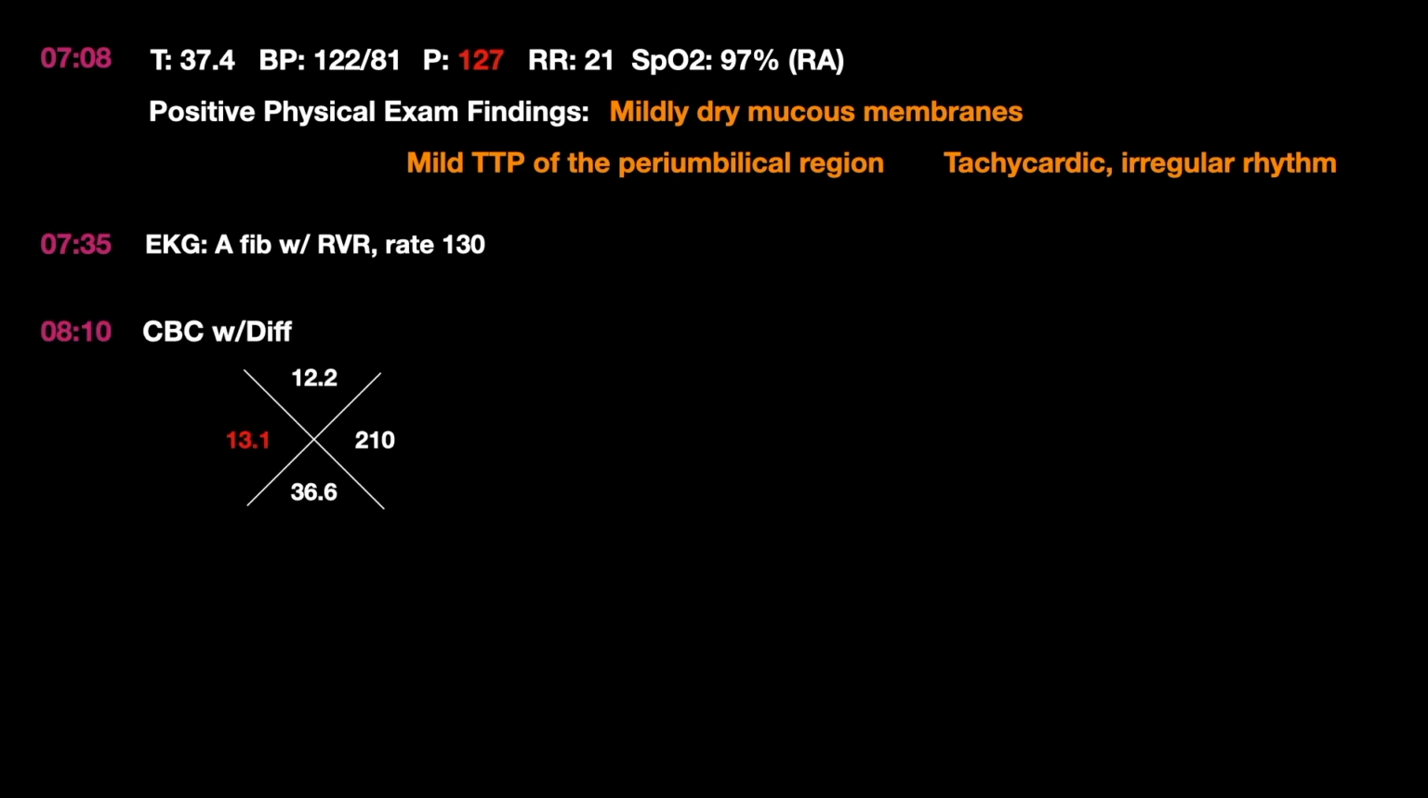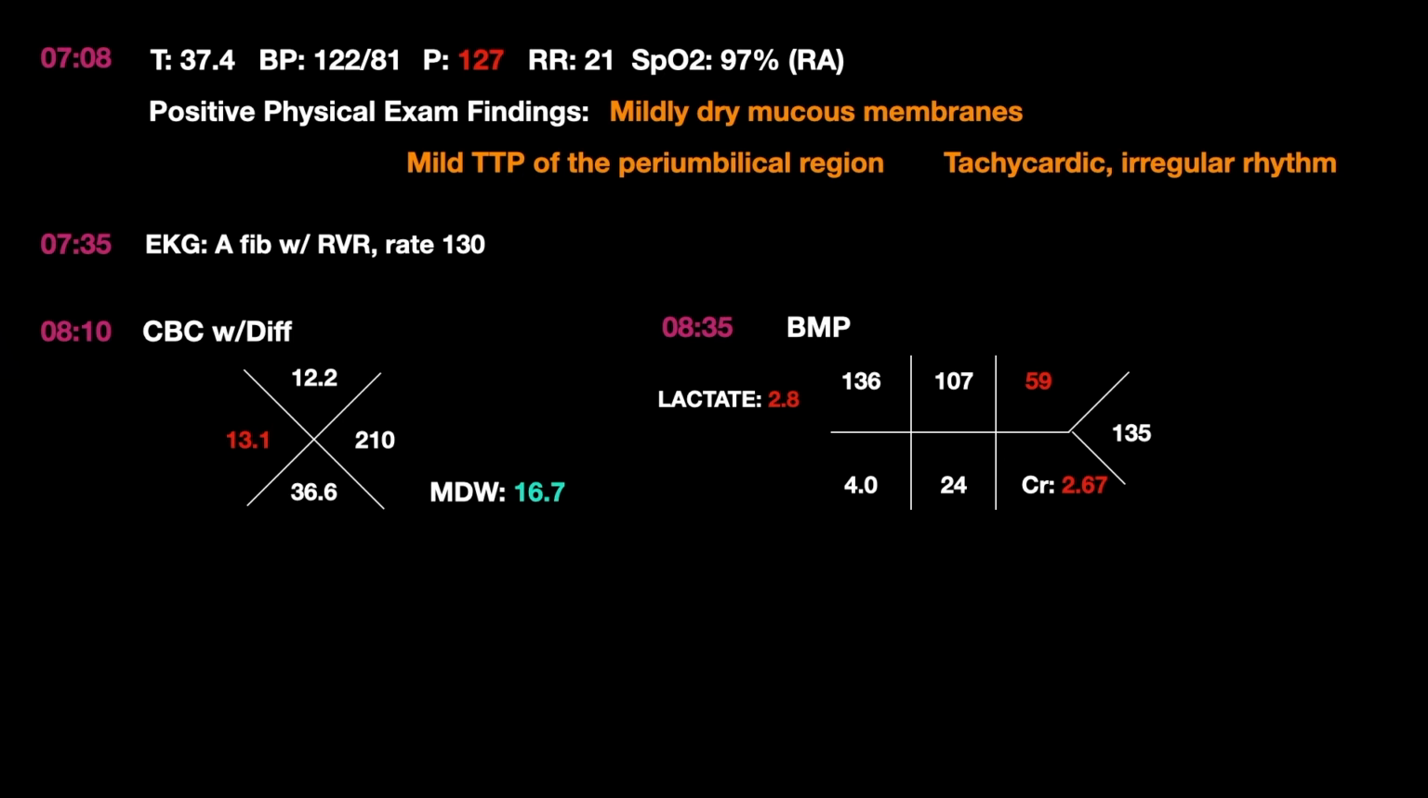At 8:10, CBC resulted and showed mild elevation in white count at 13.1. MDW also came back at this time and it was 16.7, not elevated. At 8:35, BNP and lactate came back. BNP showed a creatinine of 2.67, which was an increase from its previous creatinine of 1.03 about a month ago, and its lactate was elevated at 2.8. At 8:38, troponin and BNP came back and they were normal.